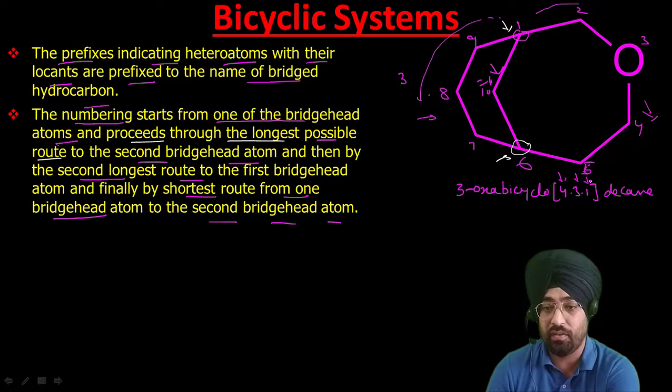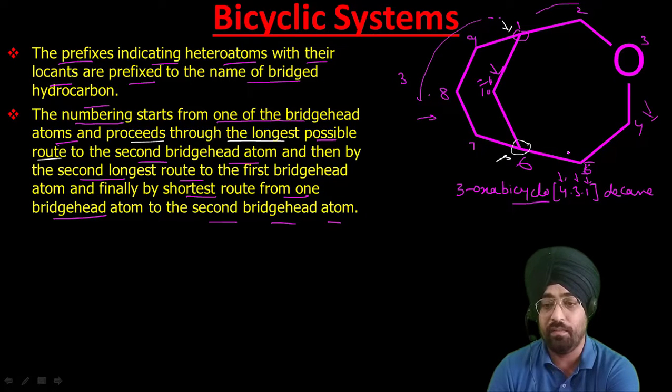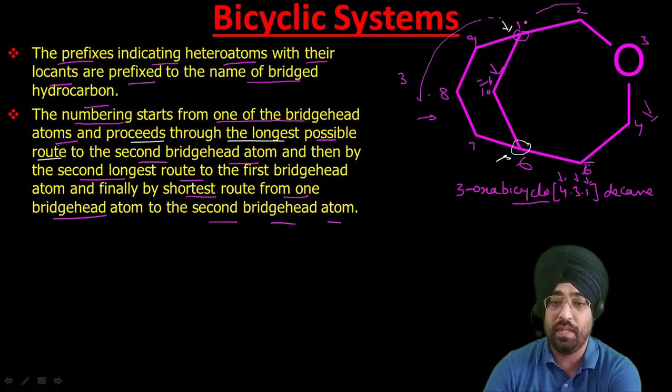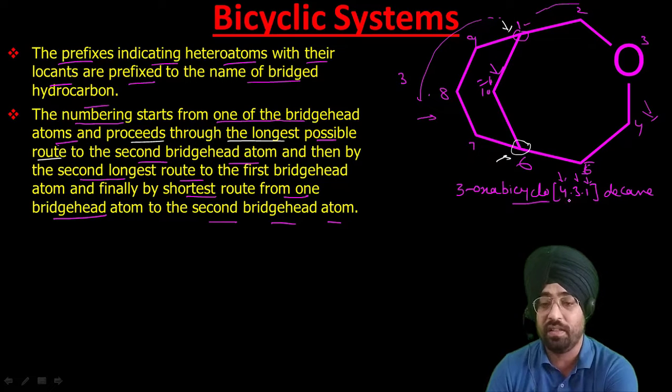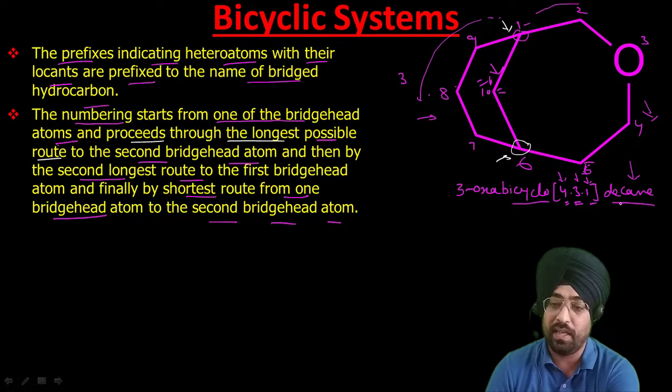So the name becomes, first we have to write bicyclo if there is no heteroatom. Then in the bracket we have to specify the number of atoms which separate the two bridgehead atoms, and we will separate the different numbers by full stops. Like it has 4, then 3, and it has only 1. So it has to be in decreasing order. Then complete the square bracket. Then we have to write the name according to the alicyclic alkane. A 10 carbon alicyclic alkane has the name decane.